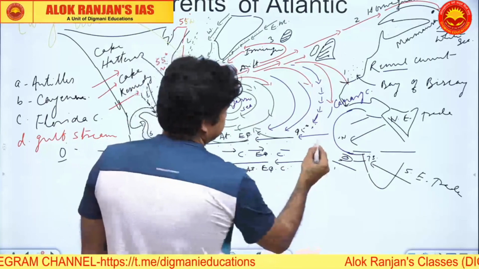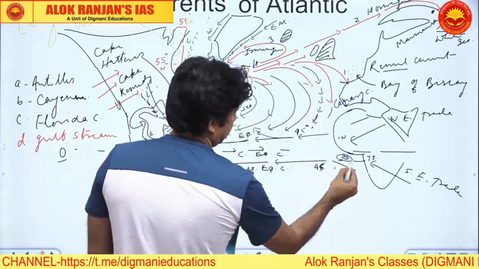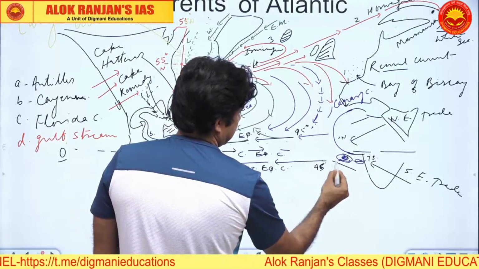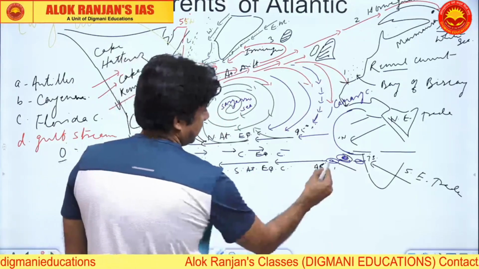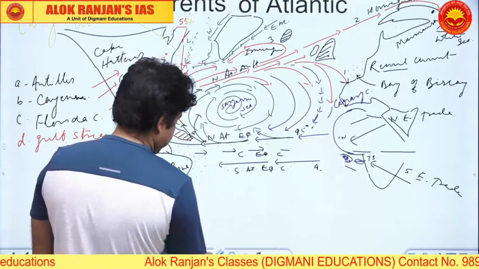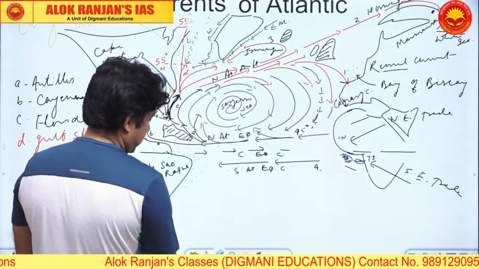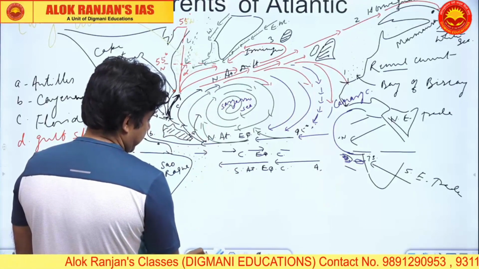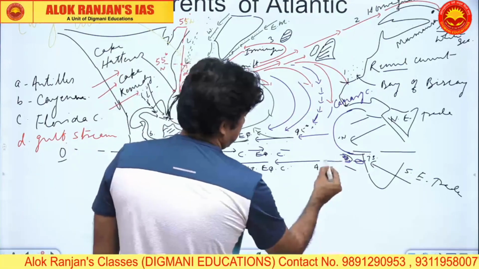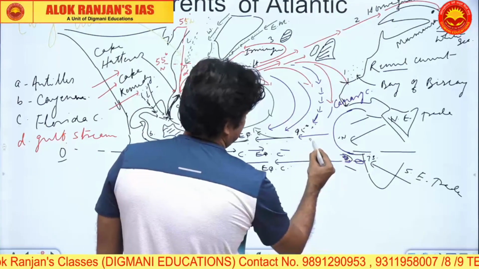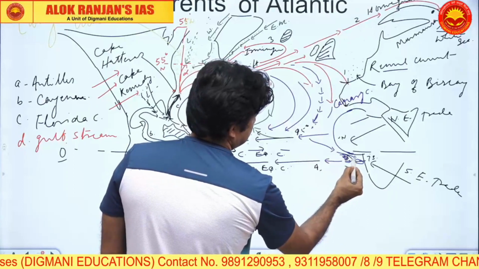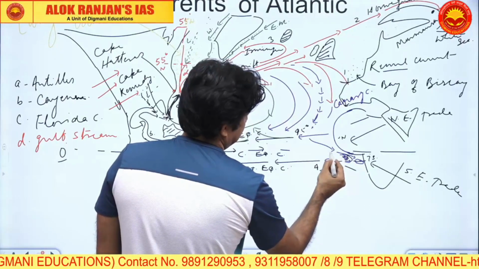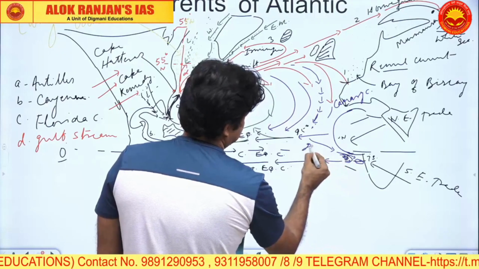Now here, because there is a loss of water from this region near the south equatorial current, there is a lot of loss of water. Because of the loss of water, there will be a compensatory current moving into it, and this is called the Guinea current.